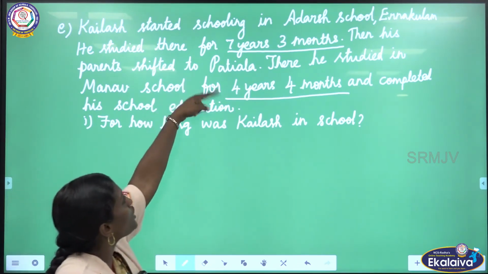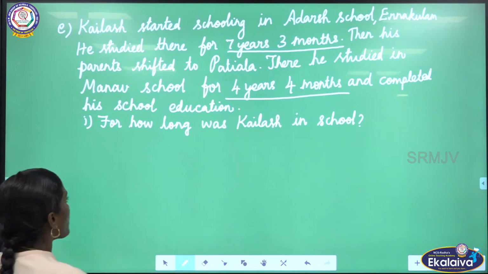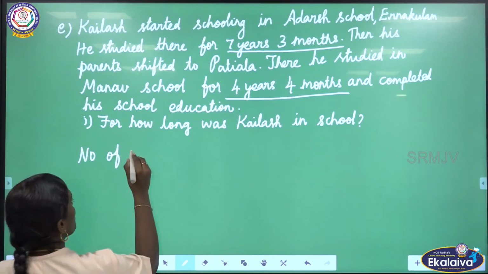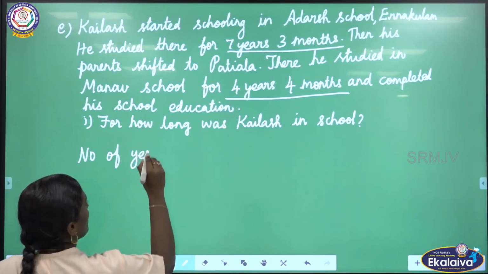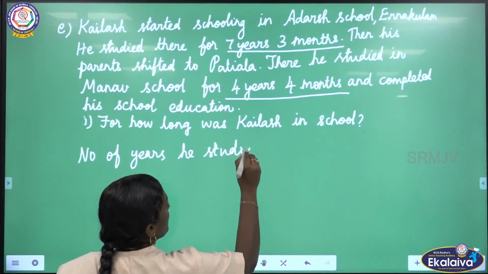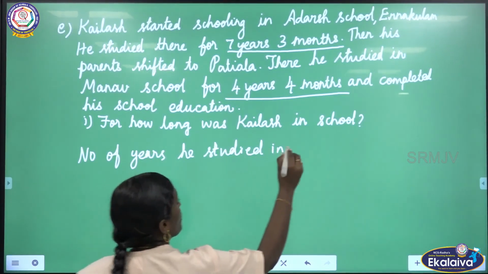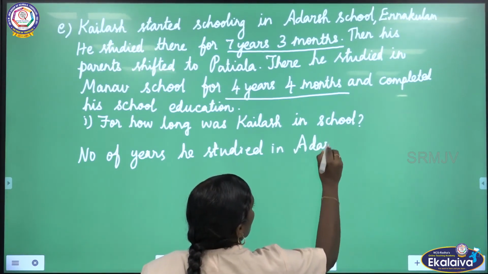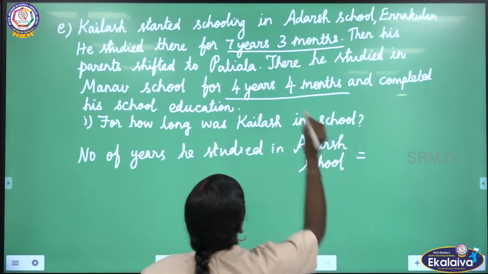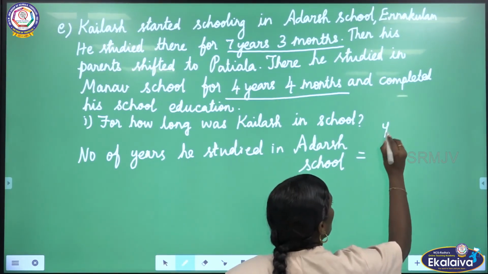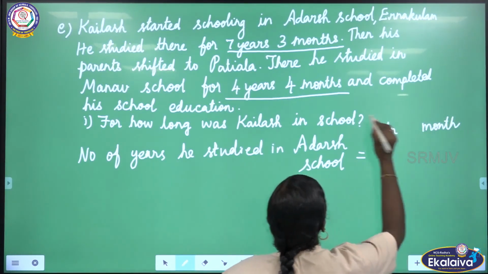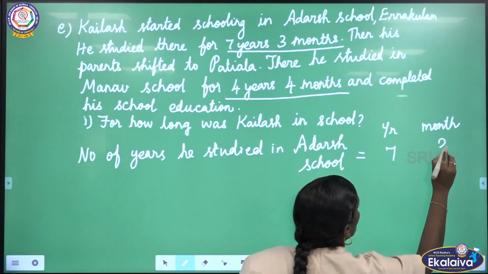For that, we are going to add the given number of years. Okay. So first one, number of years he studied in Adarsh school. That is 7 years 3 months. I am going to arrange in column wise, years and months. Okay, here 7 years 3 months.